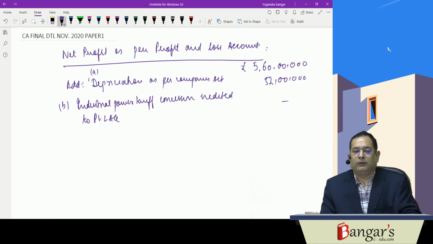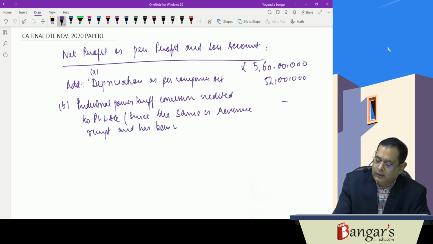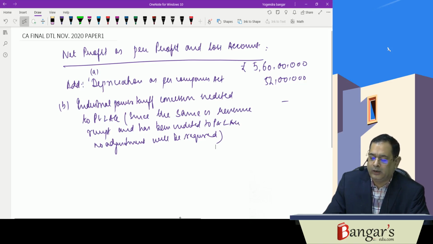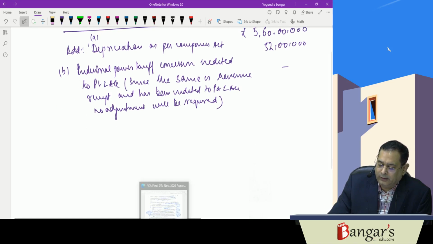No adjustment as such will be required since the same is a revenue receipt and has been credited to P&L account. Okay, it's rightly credited to P&L account and it's been judicially decided by the court in the Rassi Cement case.